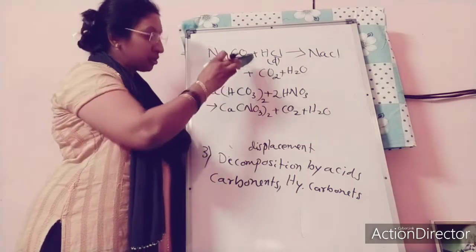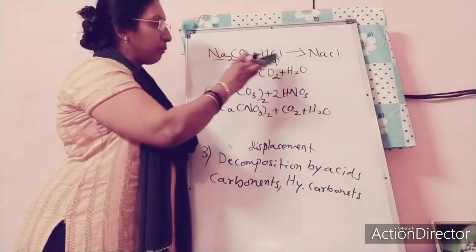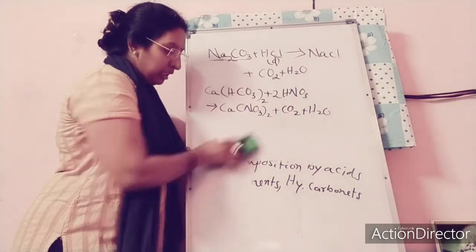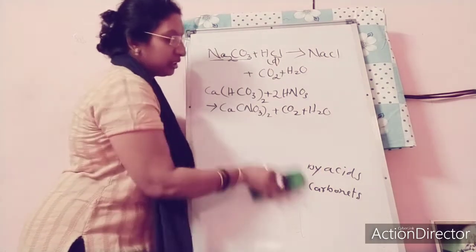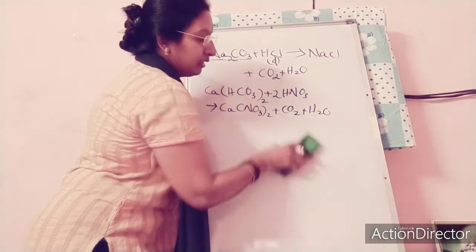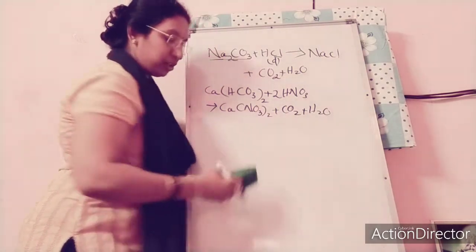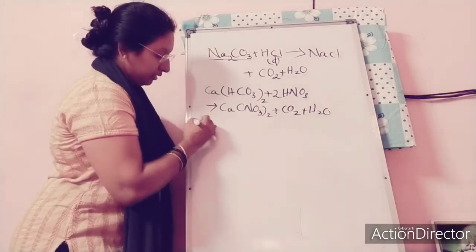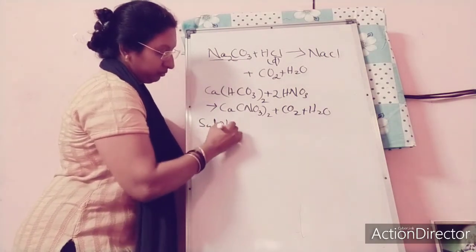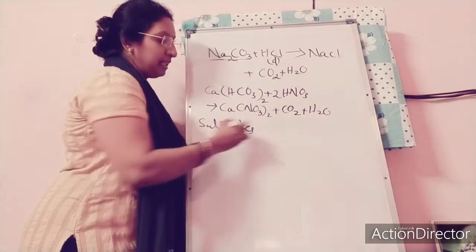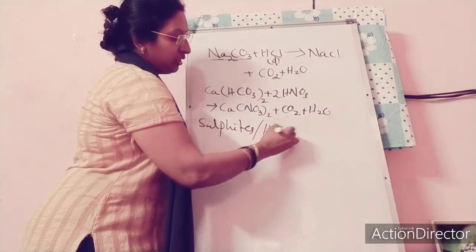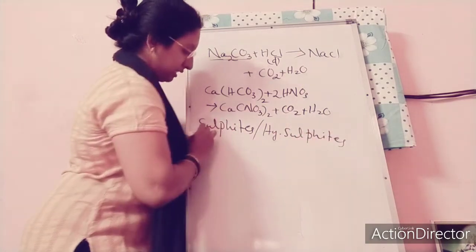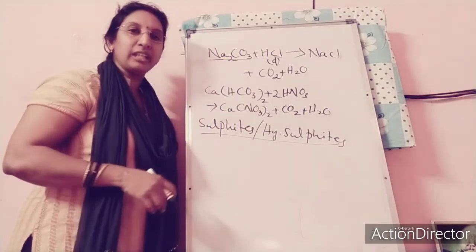First one is already over: carbonates and bicarbonates. The second thing is sulfites and hydrogen sulfites. The same type of reaction is there.